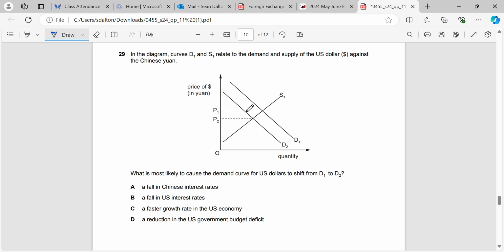Okay, for question 29, what is most likely to cause the demand curve for US dollars to shift? So what we're seeing is a decrease in demand for US dollars on the foreign exchange market.